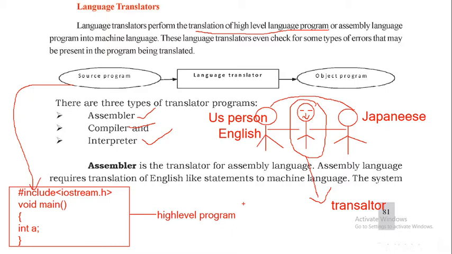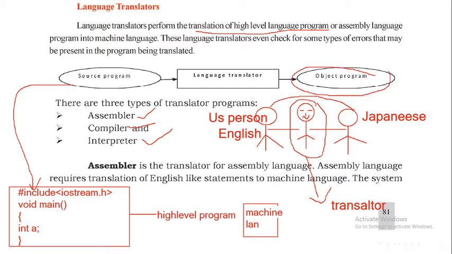Okay, next, this language translator also checks for some types of errors that may be present in the program being translated. So this machine language program will be converted into, this is what, object program.